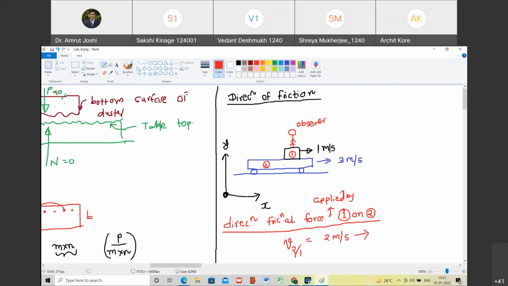Yes, sir. So what should object number 1 do? It should stop object number 2 from moving towards right. Do you agree with me? Yes, sir. Through friction. फ्रिक्शन से ऑब्जेक्ट नंबर 1 ने ऑब्जेक्ट नंबर 2 को टुवर्ड्स राइट मूव होने से रोकना चाहिए. Are you with me? Yes, sir. So what is the direction of frictional force applied by object number 1 on object number 2? It must be towards left. Happy? Yes, sir. पर हमें वो चाहिए ही नहीं.